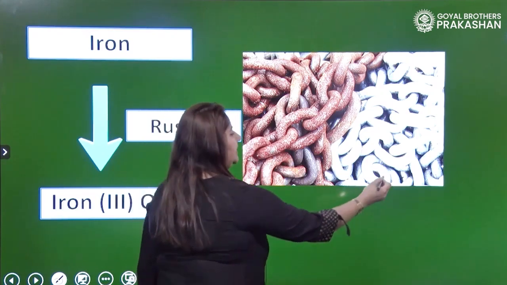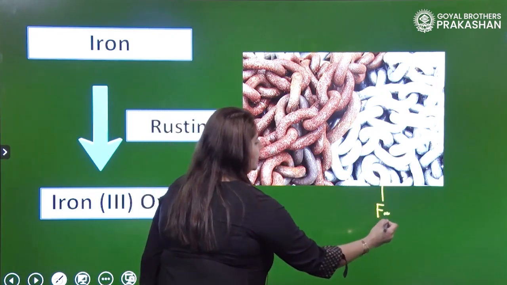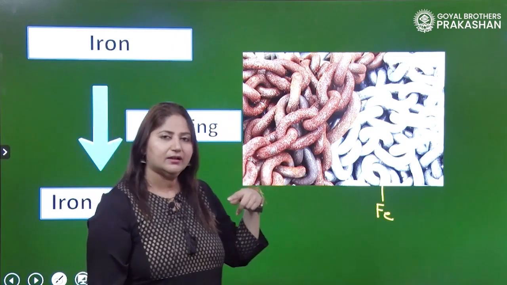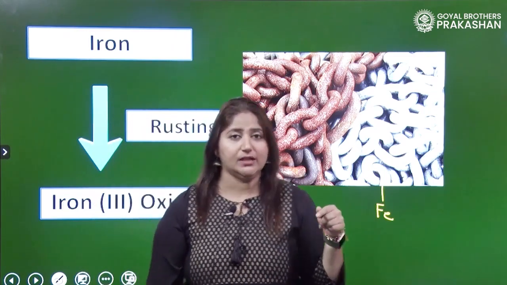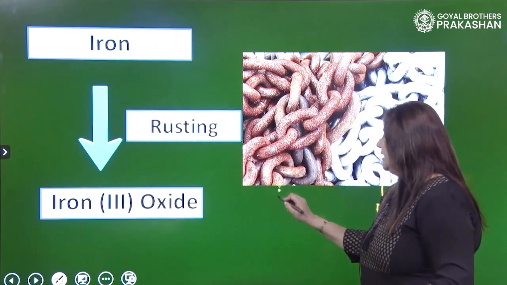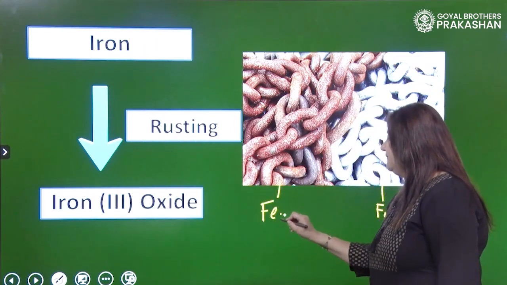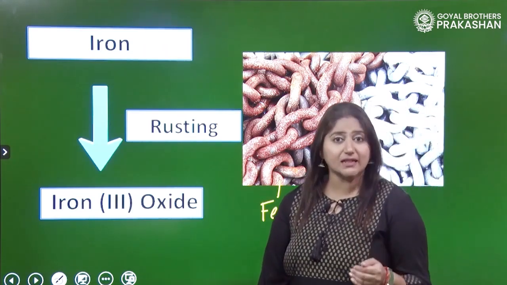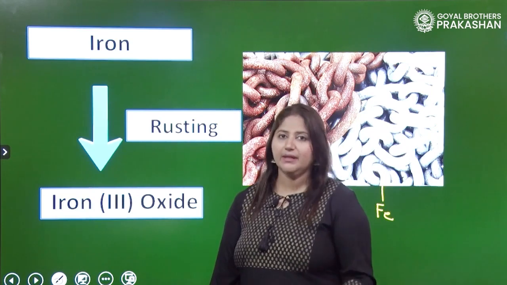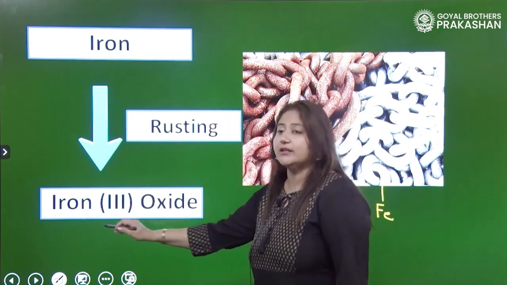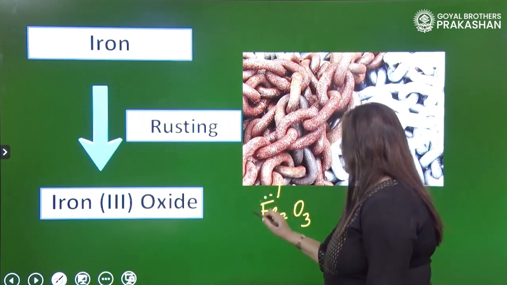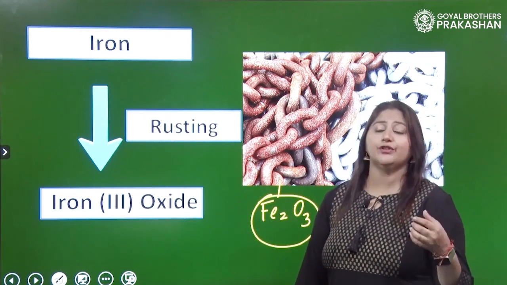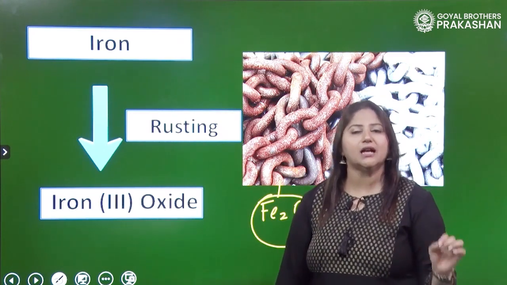This is definitely iron, right? This is iron. I am writing Fe. But this is not iron. What is the layer or the coating which has developed on it? This coating, children, is iron oxide. It is Fe2O3. Yes. So, on rusting or on corrosion, what happens? Iron converts into iron 3 oxide. That is iron 3 oxide, a completely new substance formed which is reddish brown in color.